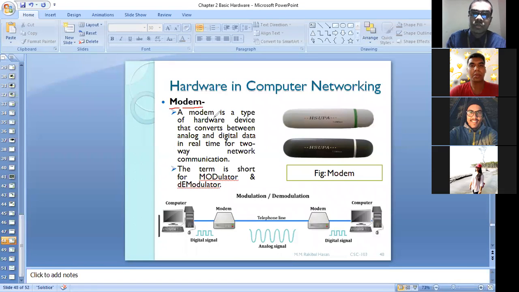Right. As they mentioned here, can you see this point? Converts. This modem is nothing but a signal converter. Is it clear to you? We have two types of signal that we usually talk about: one is analog signal, another one is digital signal.